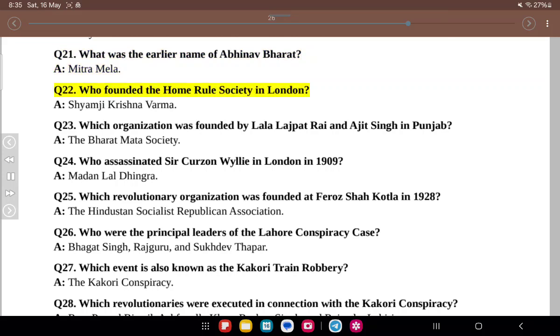Q21. What was the earlier name of Abhinav Bharat? A. Mitra Mela. Q22. Who founded the Home Rule Society in London? A. Shyamji Krishna Varma. Q23. Which organization was founded by Lala Lajpat Rai and Ajit Singh in Punjab? A. The Bharat Mata Society.